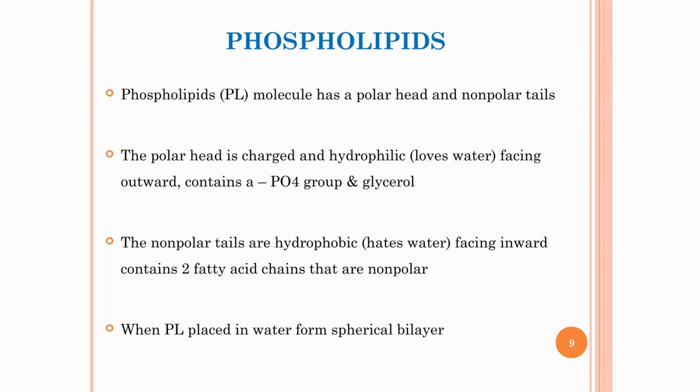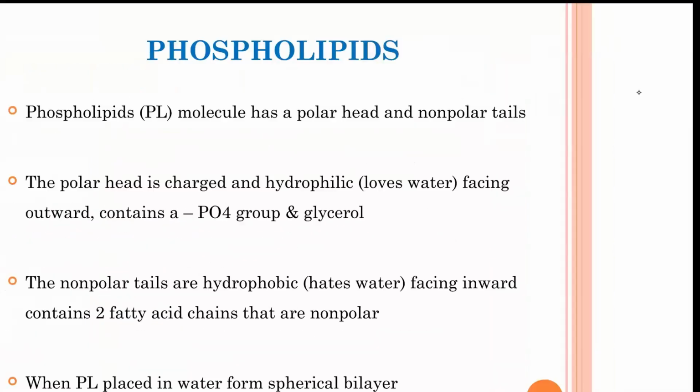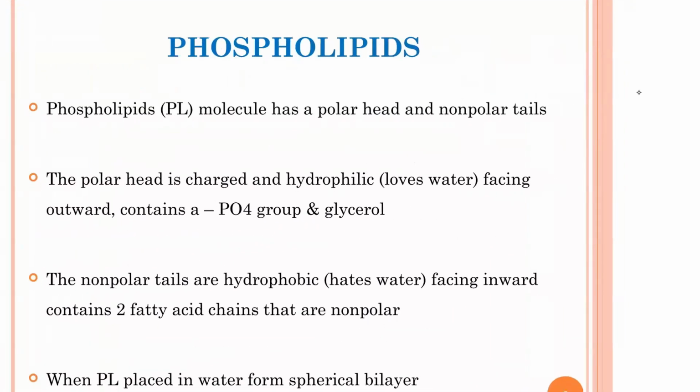It looks something like this. You see, this is the head and this is the tail. So the non-polar component is the tail, while the polar component is the head.